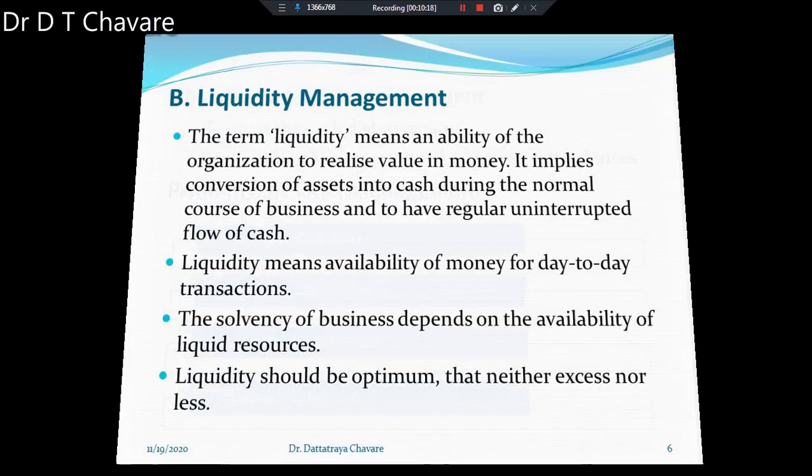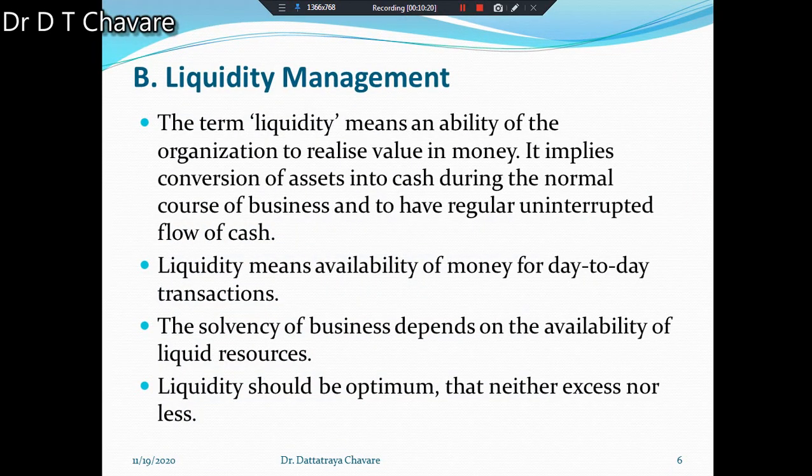Now we have to understand what we mean by liquidity management. The term liquidity means the ability of the organization to realize value in money. It implies conversion of assets into cash during the normal course of business and to have a regular, uninterrupted flow of cash.